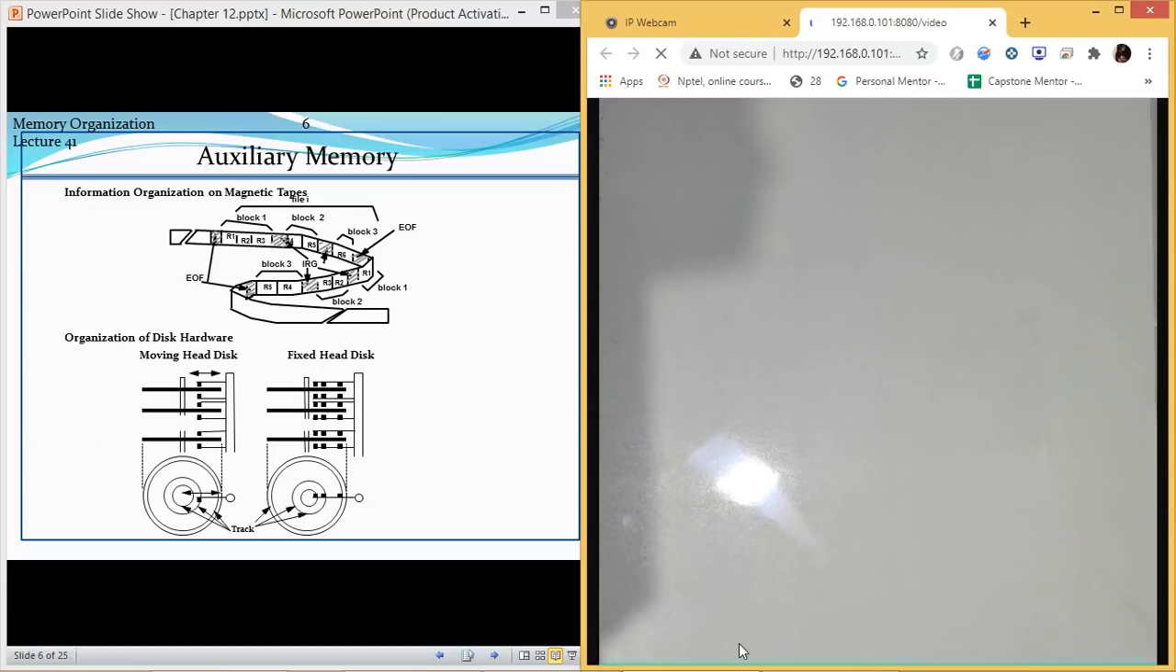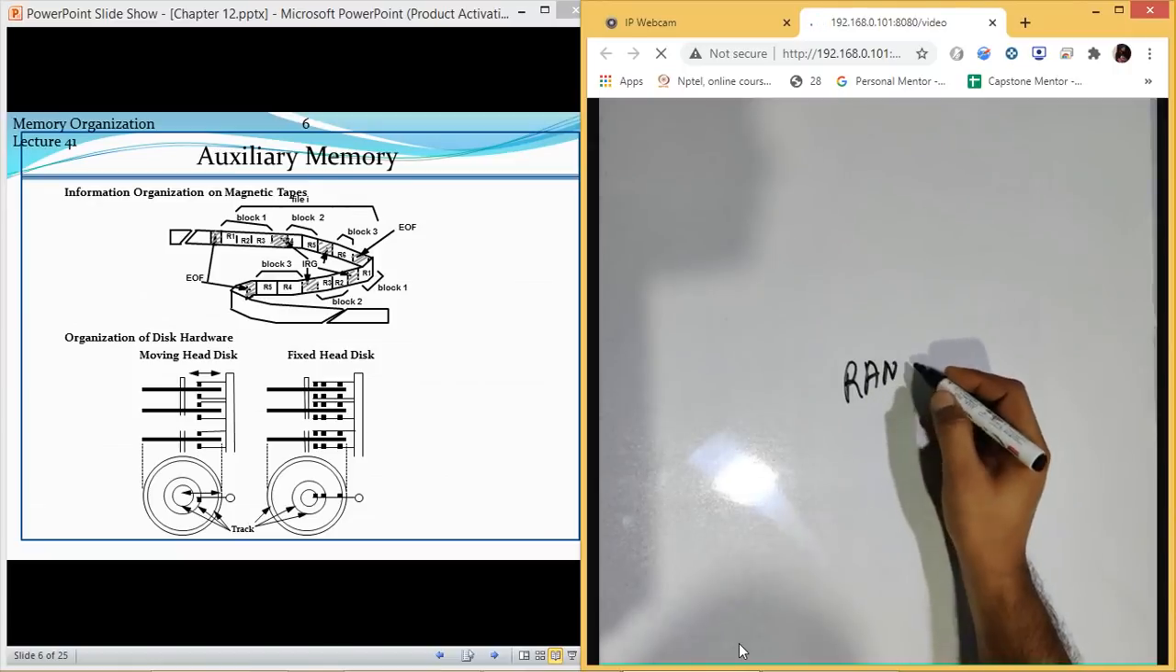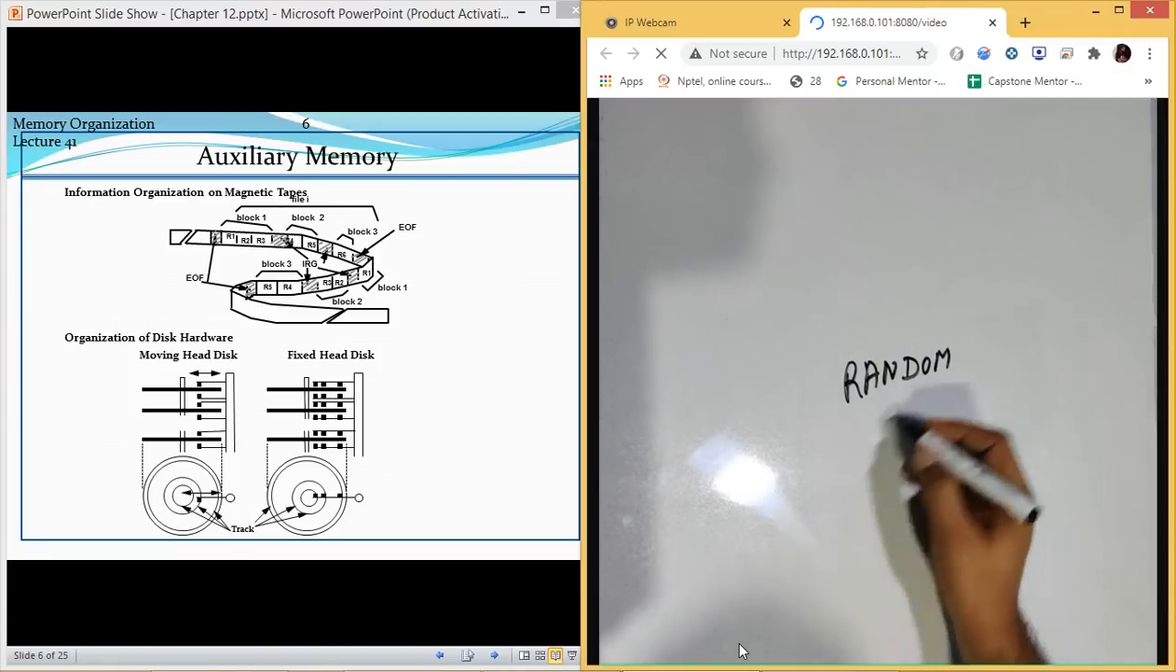Now, auxiliary memory comes in different devices. First of all, we are going to discuss magnetic tape and the disks, or hard disk drive. Now, in this case, there is a slight difference between auxiliary memory types. There are two types of auxiliary memories which we have. The first one is random based, and the other one is sequential.